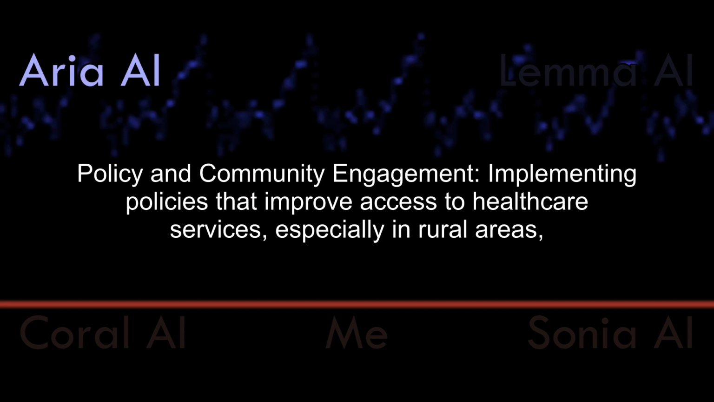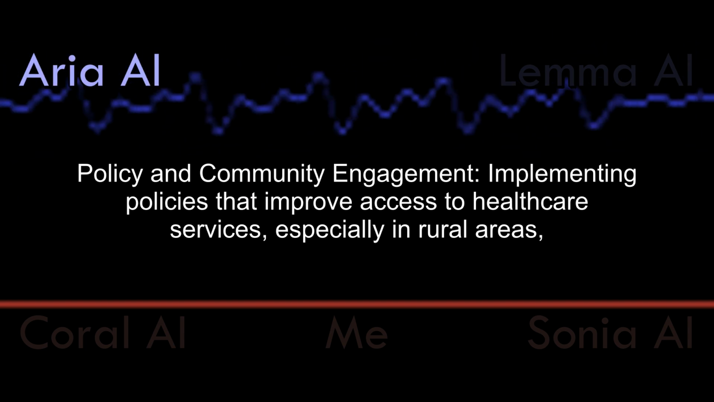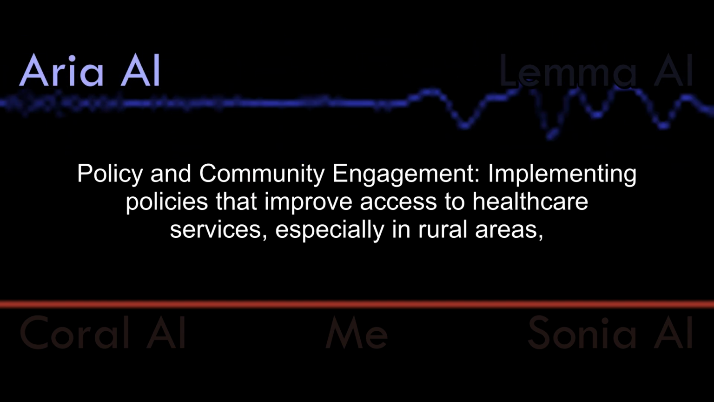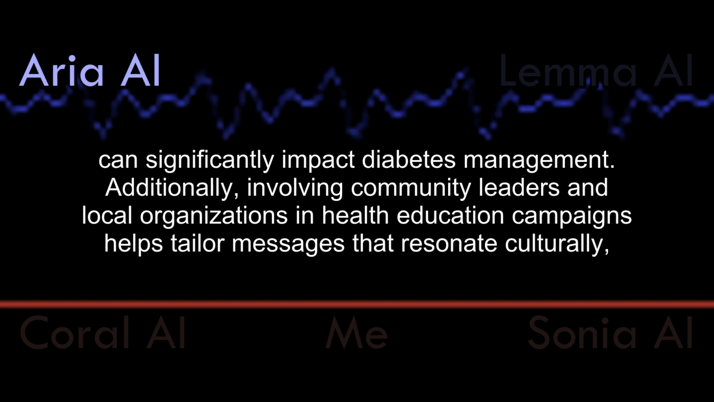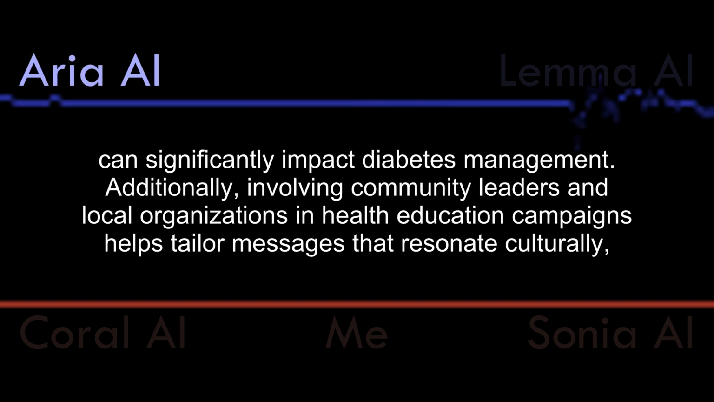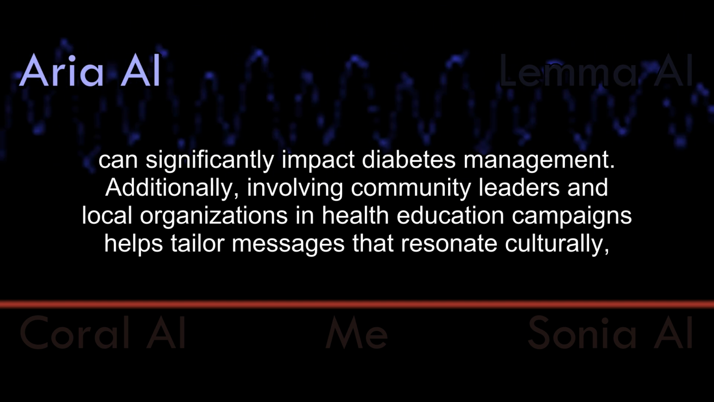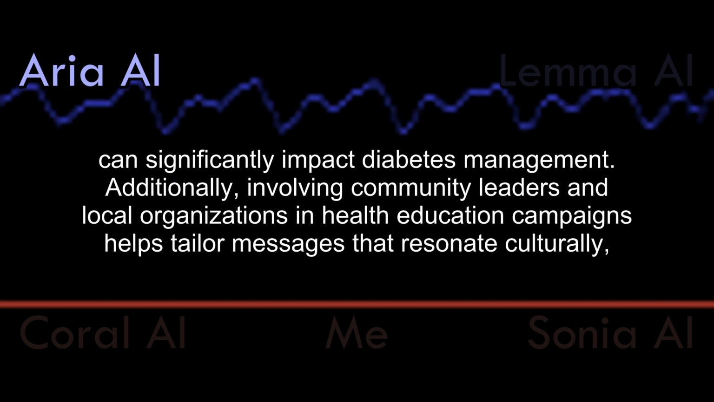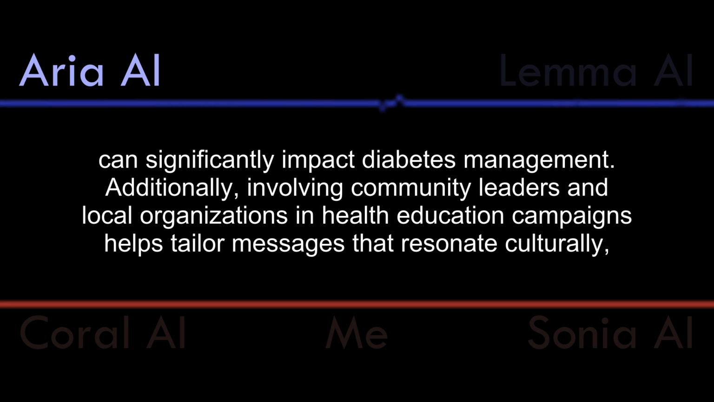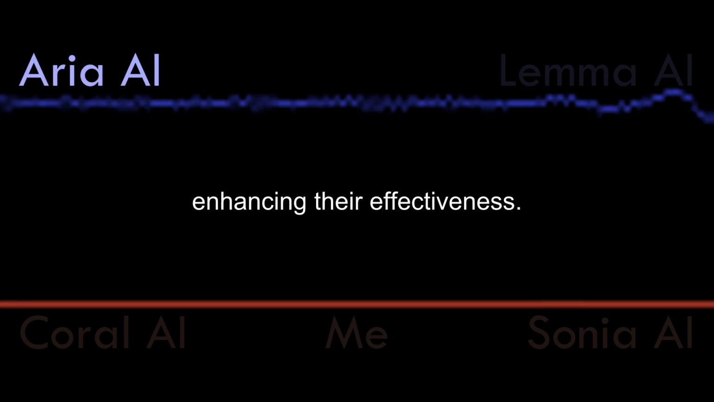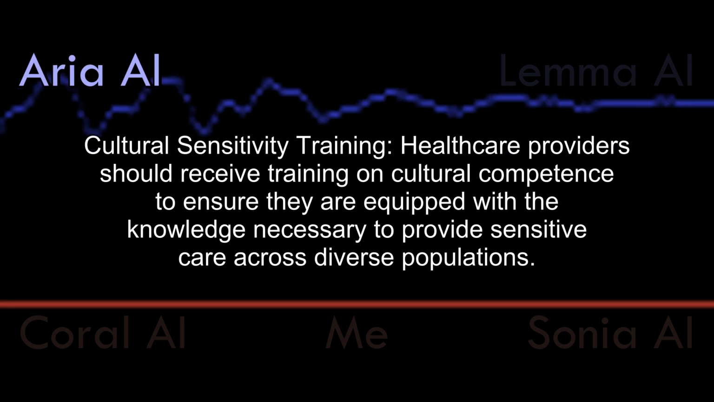Addressing social determinants. Policy and community engagement. Implementing policies that improve access to healthcare services, especially in rural areas, can significantly impact diabetes management. Additionally, involving community leaders and local organizations in health education campaigns helps tailor messages that resonate culturally, enhancing their effectiveness.